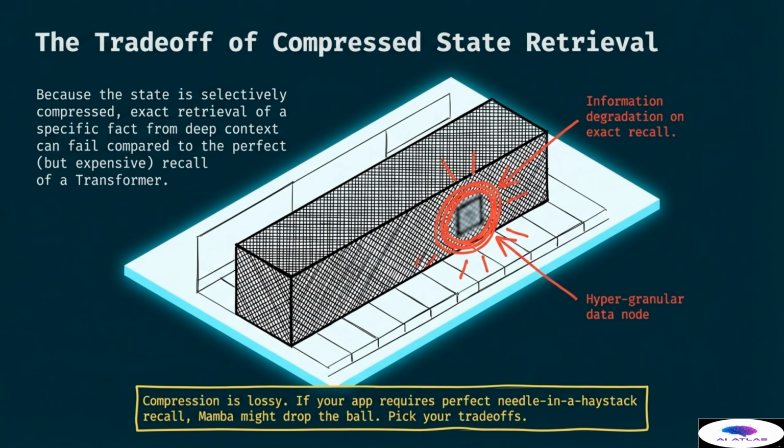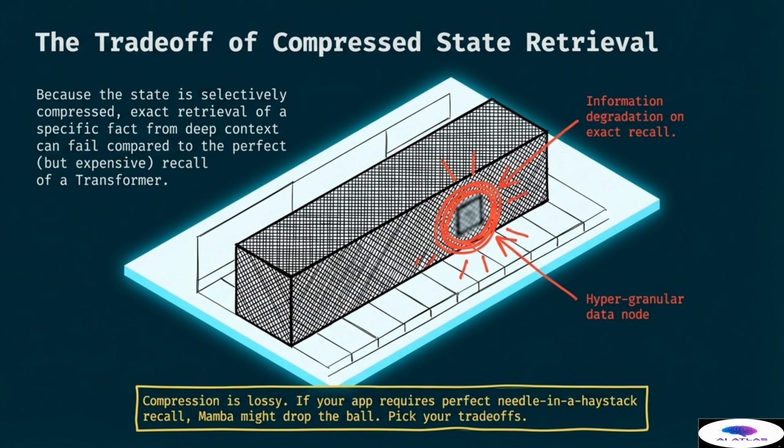The visual shows a long data block where a specific hyper-granular data node is being targeted. However, the compression process is lossy, leading to information degradation on exact recall tasks. If your application requires perfect needle-in-a-haystack performance, where every single detail must be retrieved with absolute precision, Mamba might drop the ball. It is a classic engineering trade-off between efficiency and accuracy.